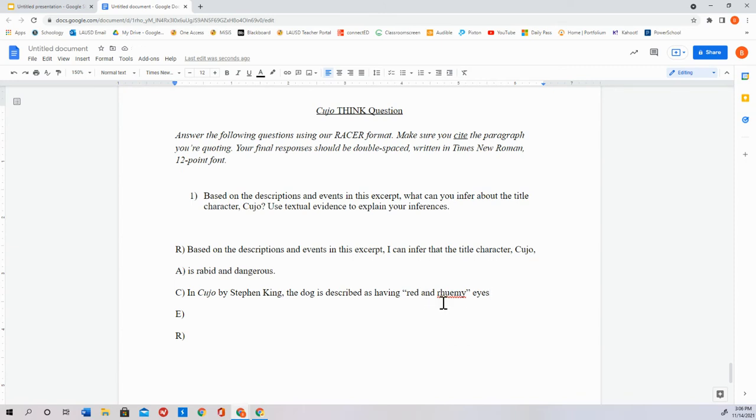Everybody, you see how I misspelled roomy? I misspelled it because there's these red squiggle lines underneath it. If you have these red squiggle lines, if you click on the word, there's a good chance that it's going to say, hey, did you mean this? And then you click on it. Or if it doesn't pop up, click on the word with 2 fingers or right click, and it'll say, hey, did you mean this spelling? And you'll be like, yes, I did. So the dog is described as having red and roomy eyes.